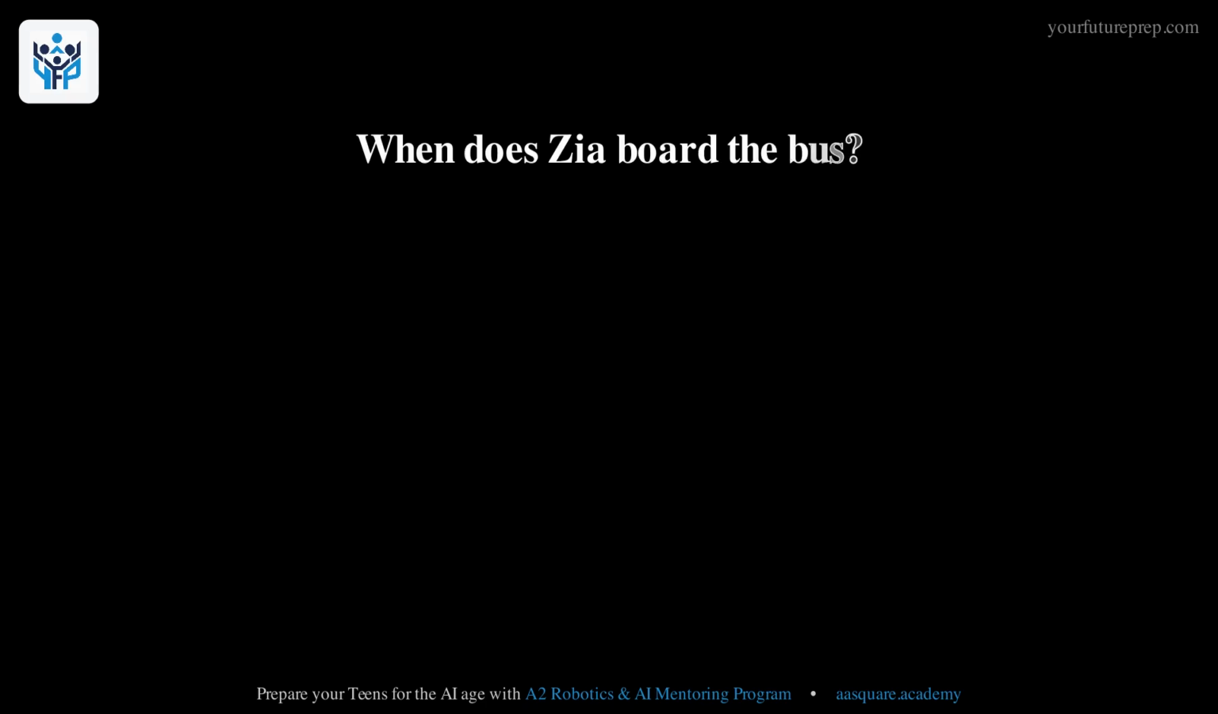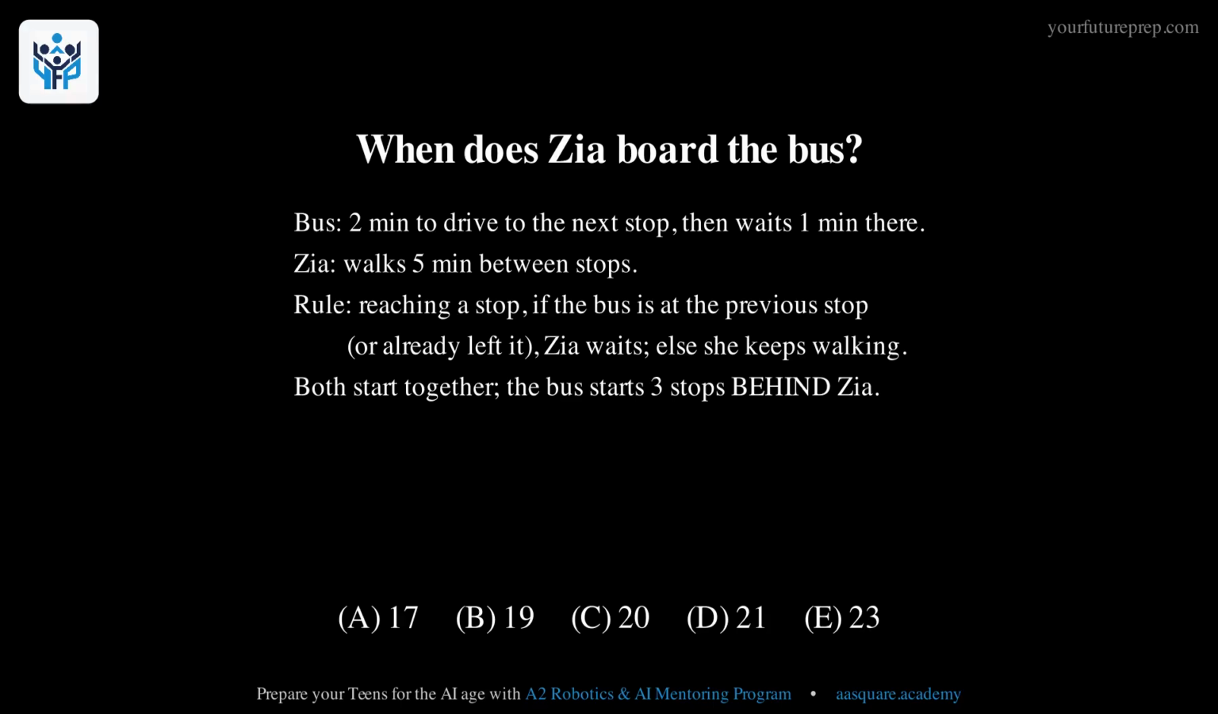A bus takes 2 minutes to drive between consecutive stops and waits 1 minute at each stop. Zia takes 5 minutes to walk between consecutive stops. When Zia reaches a stop, if the bus is at the previous stop or has already left it, she waits for the bus. Otherwise, she keeps walking to the next stop.